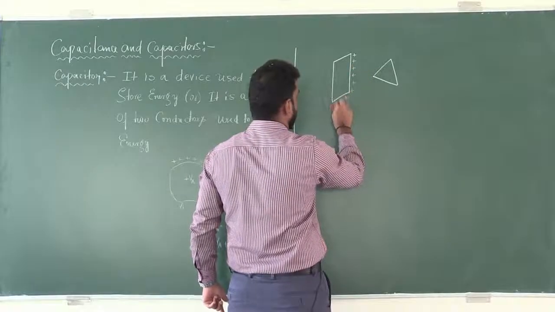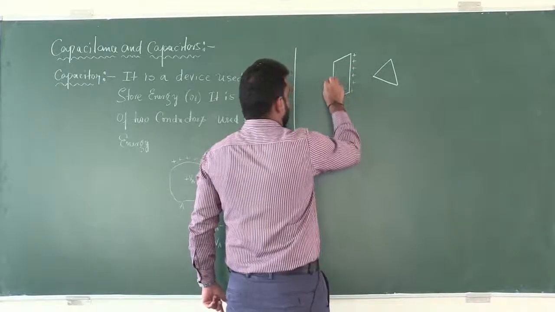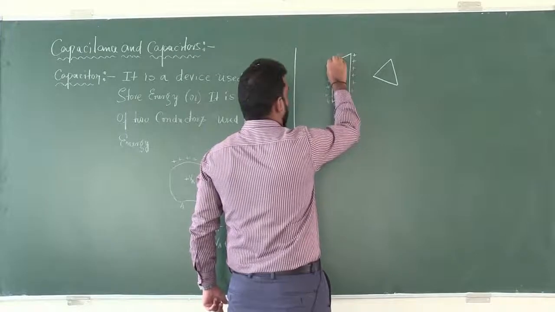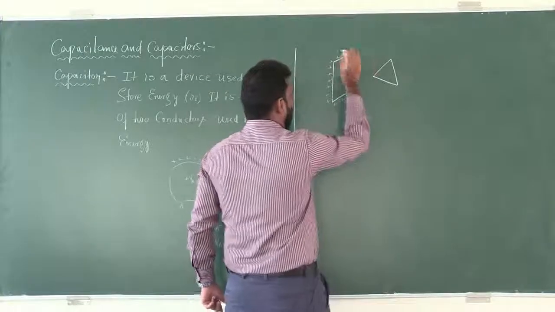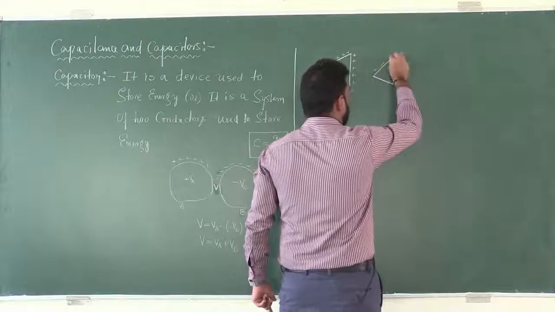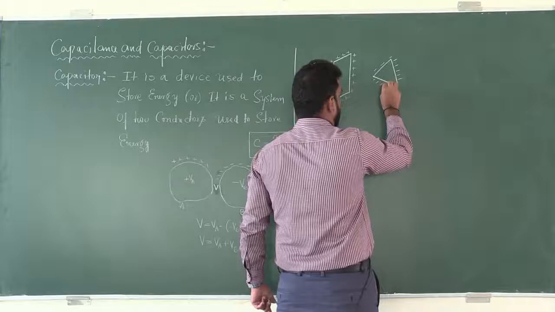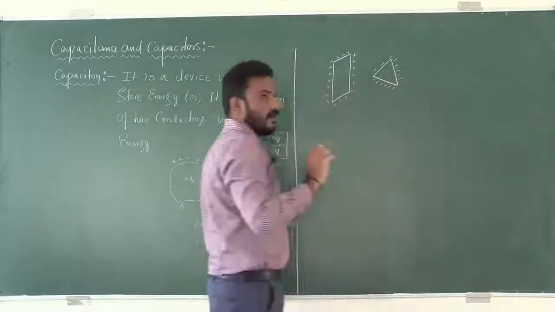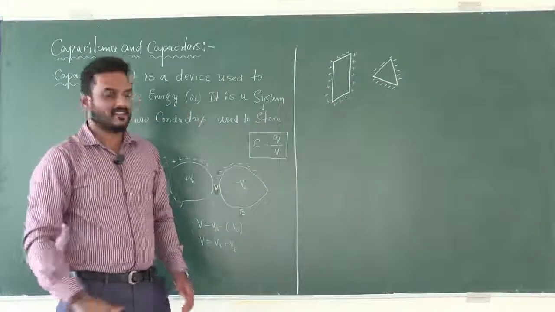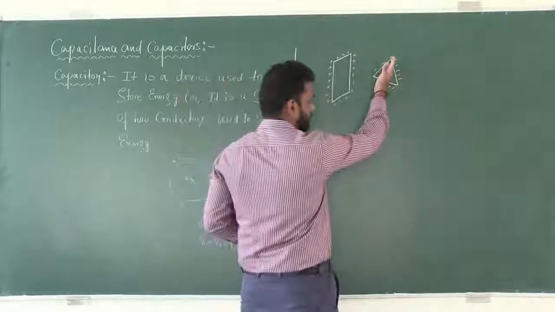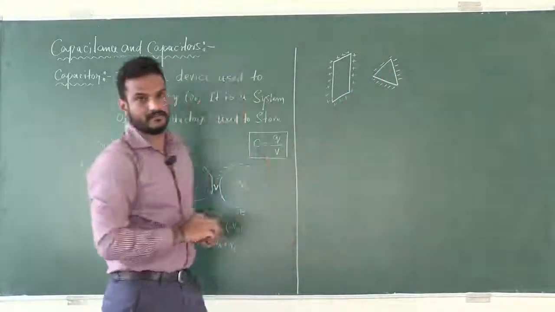providing the magnitude of charge on these two conductors is the same. In addition to that, the nature of the charges is different.